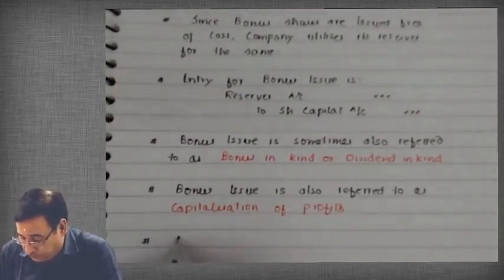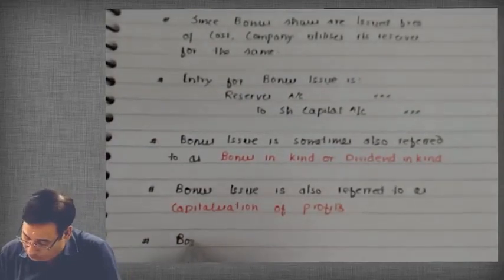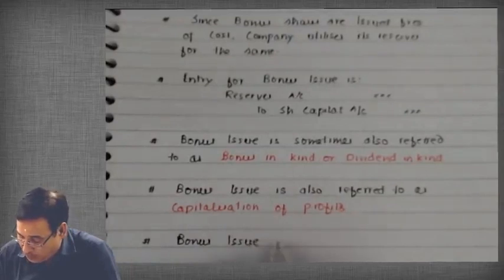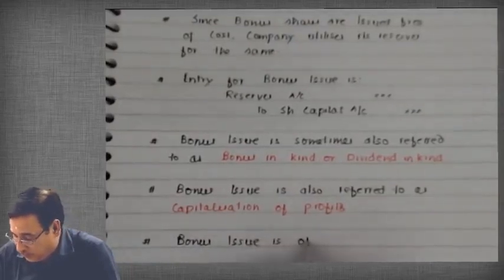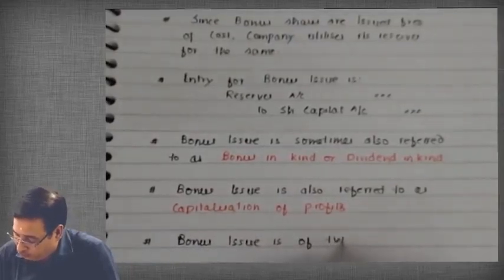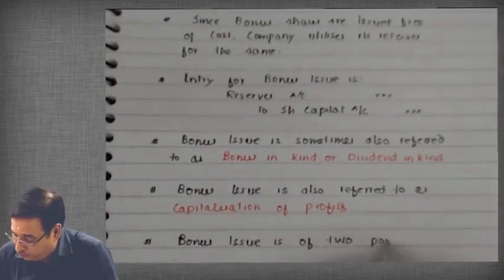Bonus issue is of two types. I haven't explained these points, don't worry about that. I will explain it in a short while, but first you write along with me.